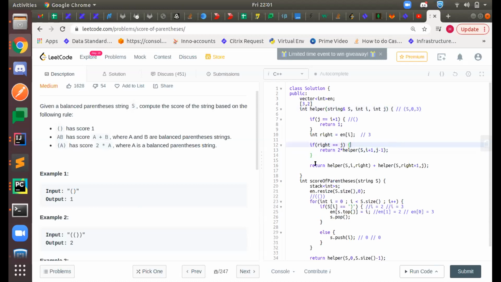Otherwise, if it's somewhere in between, like if my sequence is like this, my opening bracket ends right here. So I have to make 2 calls now: one for my current one, and the other for the second one, which is right plus 1 to j.